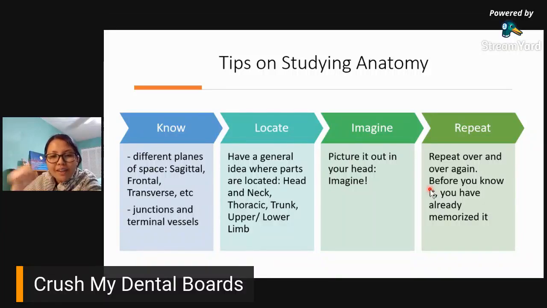So in trying to trace and retrace your steps, or yung sinusundan mo kung saan siya pupunta, you'll eventually just get it. So tracing and retracing and repeating it in your mind, plus you have a picture on your head, and you know where it is, it should be very helpful for you. I believe so.